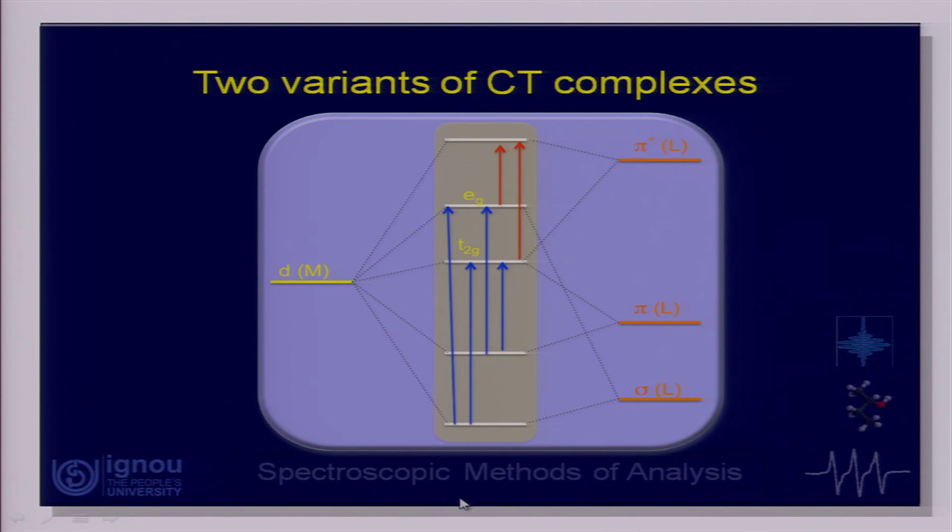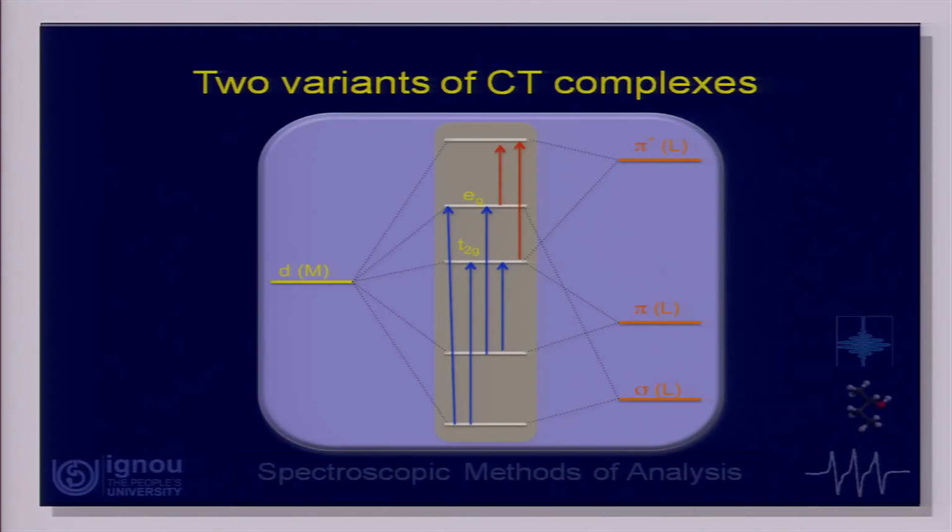From our earlier understanding of molecular orbital theory for hetero systems, whenever molecular orbitals are formed by interaction between two dissimilar species, the lower molecular orbitals will have more contribution from the ligand, whereas the upper molecular orbitals will have more component of the metal orbitals.